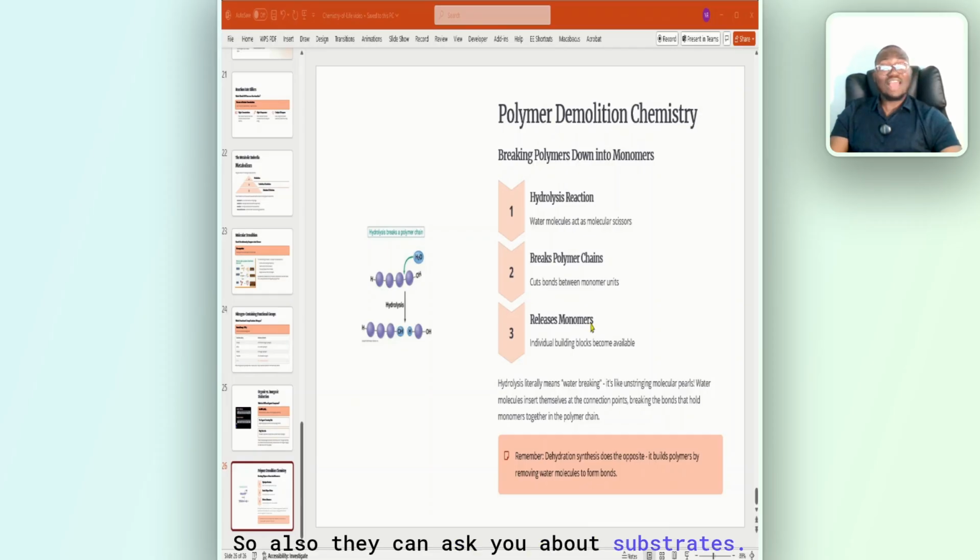So also they can ask you about substrates. Like, lactose is a substrate of which enzyme? You tell them it's lactase. All right. So lactase is the enzyme. Lactase breaks down what? Lactose. Extremely important for you to know this. And all enzymes are proteins. All enzymes are proteins. And nucleic acids are what? Polymers as well, just like starch, just like glycogen, just like proteins, just like fats. Nucleic acids are what? Polymers. And what do they break down into? Nucleotides. Nucleotides.